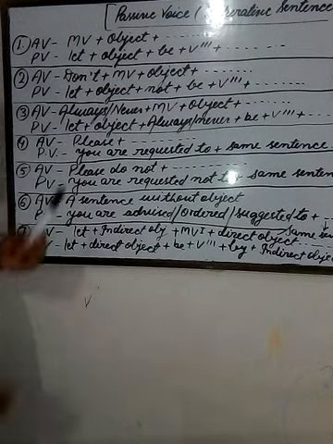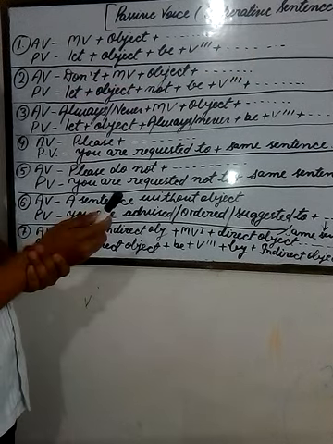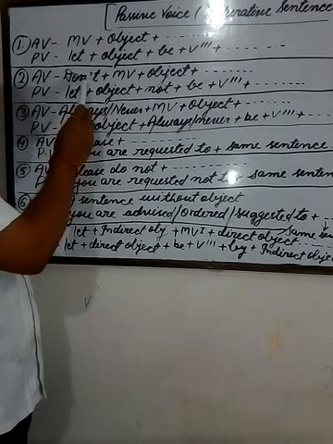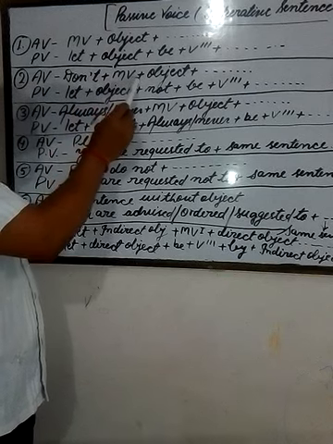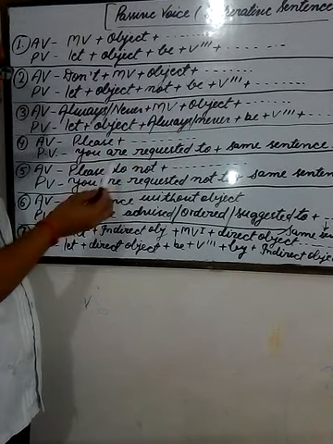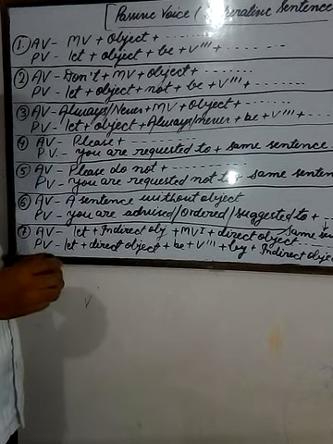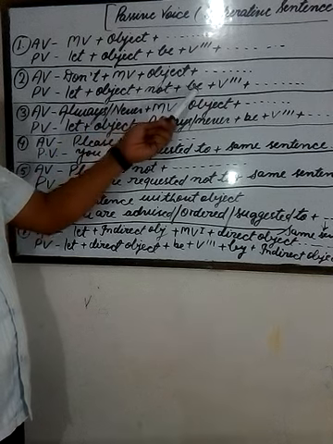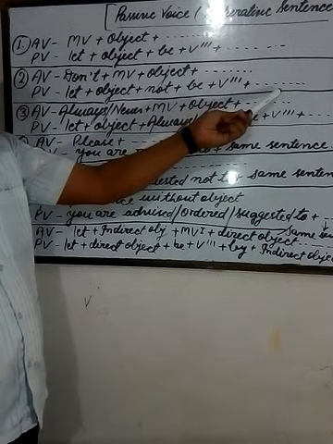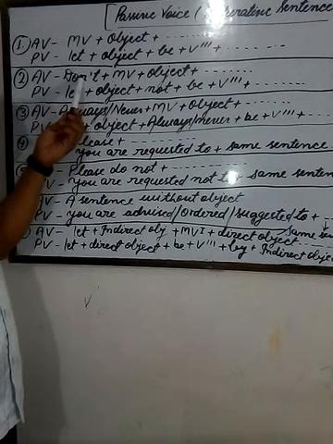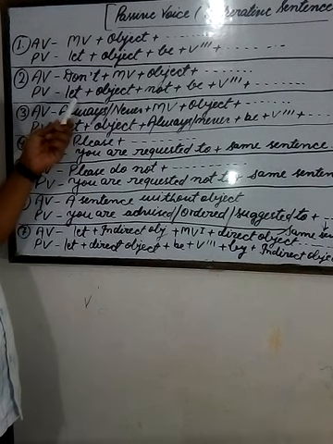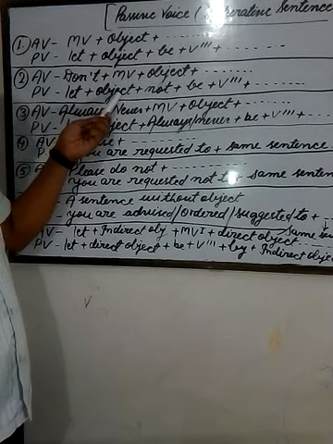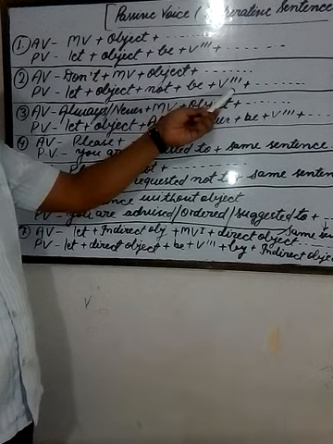Second type of sentence is the negative sentence which starts with don't or do not. The structure of this sentence in active voice is don't plus main verb plus object plus remaining words. When you write this sentence into passive voice, what will be your structure? Let plus object plus not plus be plus third form of the verb and remaining words. For example, don't open the door. What will be the sentence in passive voice? Let the door not be opened.